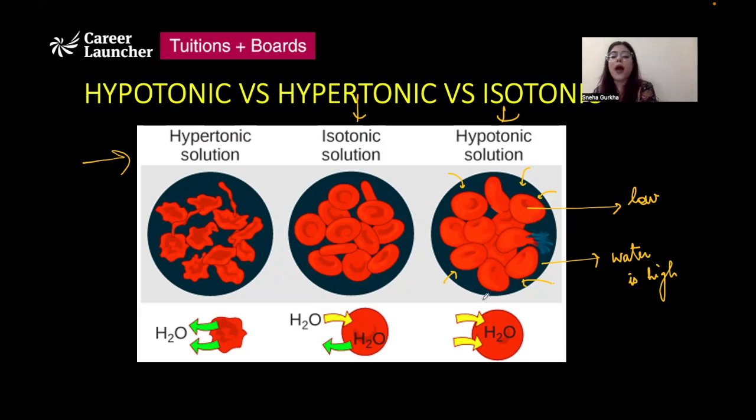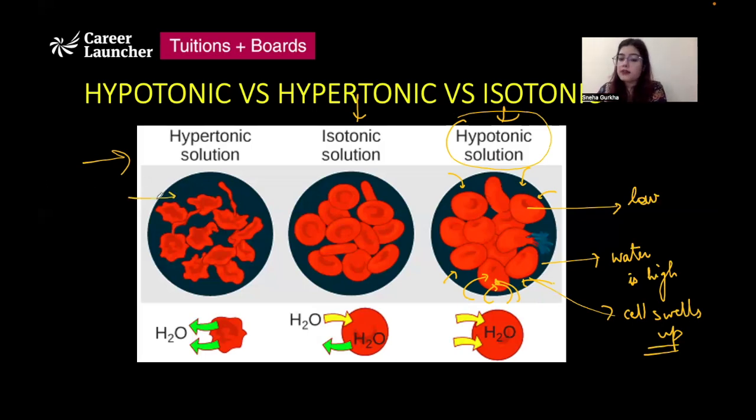So what is going to happen in this case? Water is going to move inside the cell. So from the outer environment, water is going to move inside the cell, and the cell is going to swell up in this case. And this type of solution in which the water concentration is high is known as a hypotonic solution. If we put a cell in a hypotonic solution, it is going to swell up.